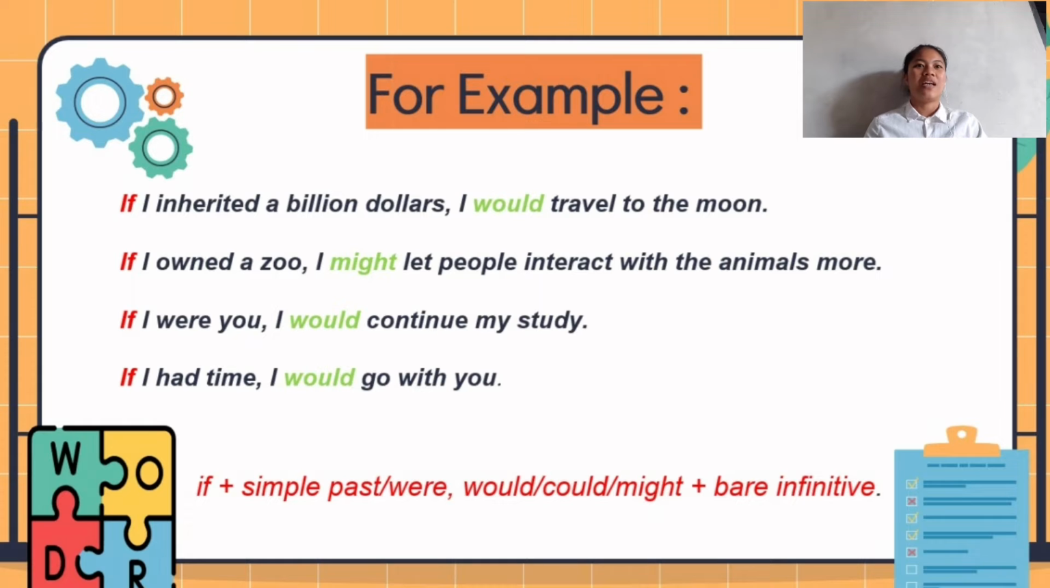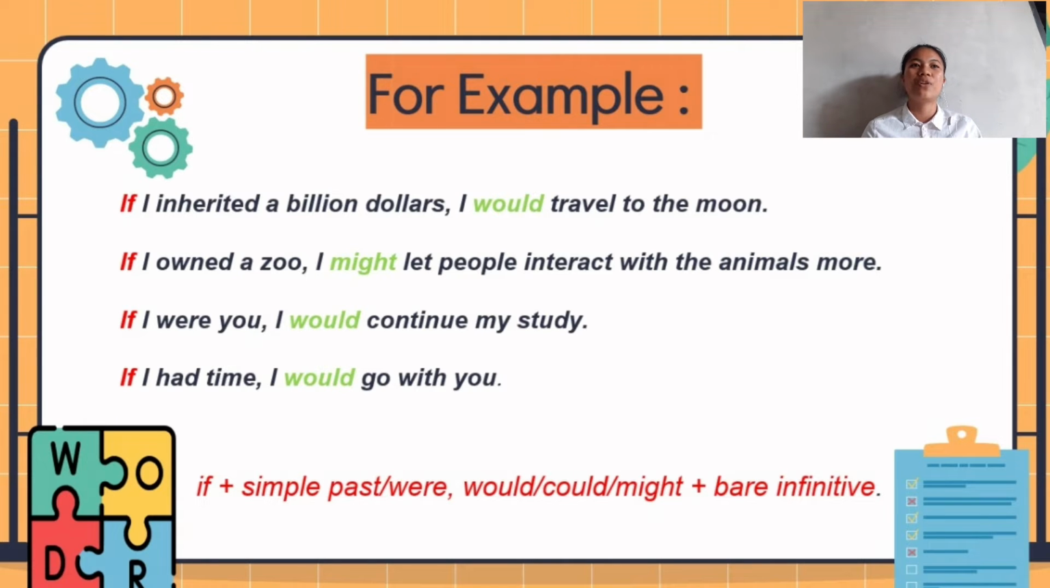Okay, good. If I were you, I would continue my study. If I had time, I would go with you. Like this possibility: you are busy with your job and I am busy with my job. And then I hope we can go when I have time, and I would go with you.